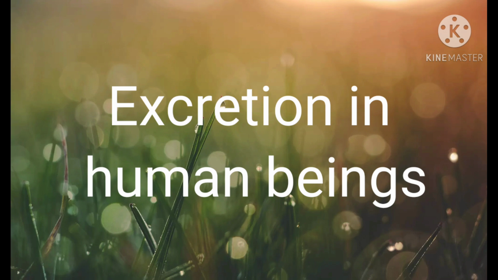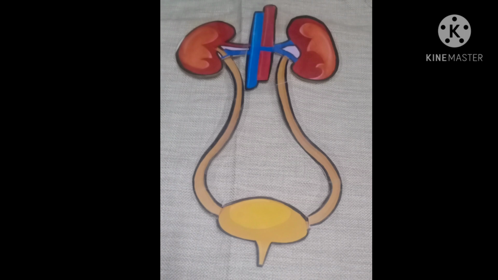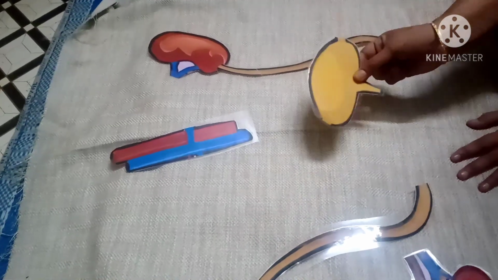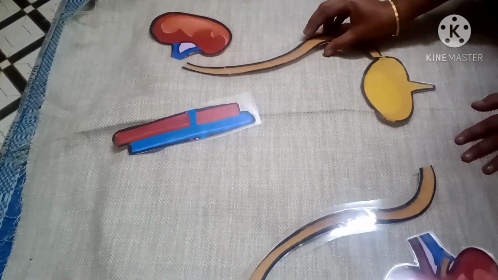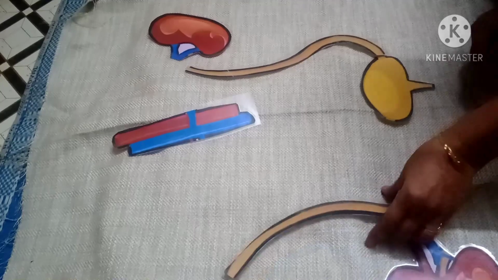Excretion in human beings. There are different organ systems in human beings, such as the digestive system for digestion of food, respiratory system for the respiration process, circulatory system, there is heart, and for excretion in human beings there are kidneys. This is the bladder. It is connected with ureters, a pair of ureters.